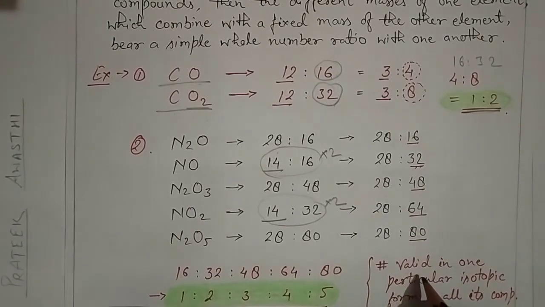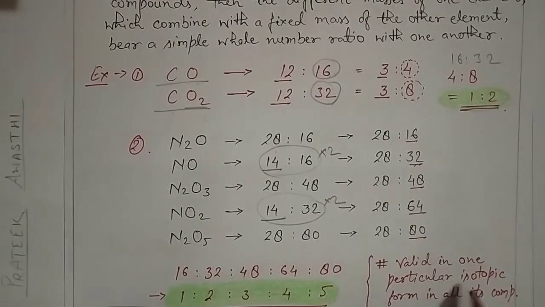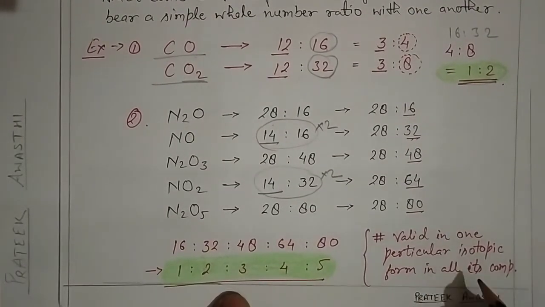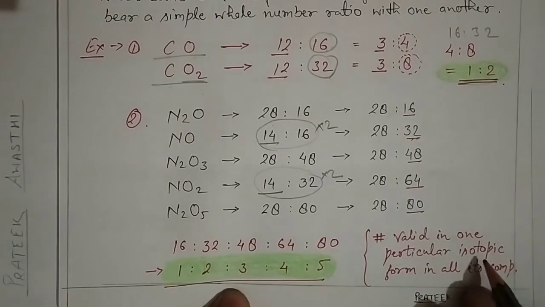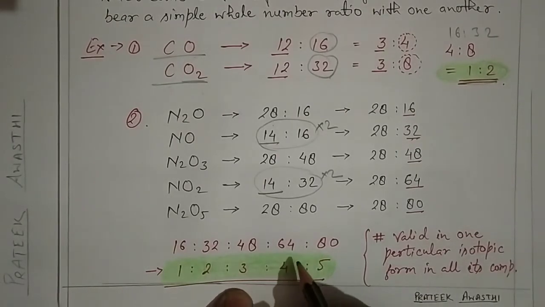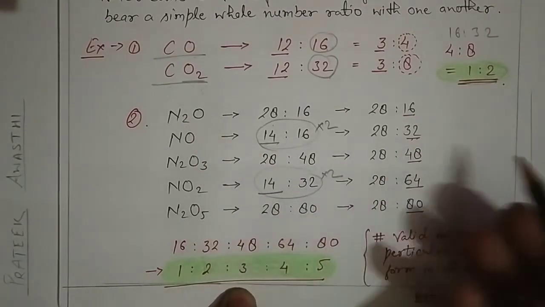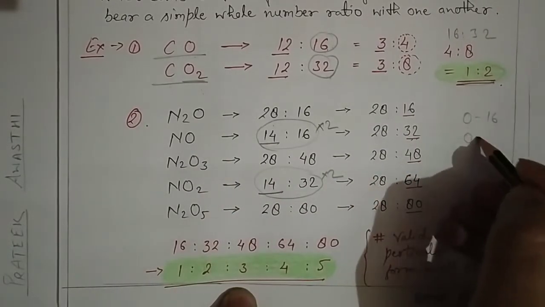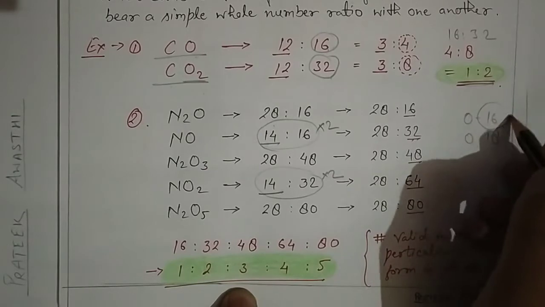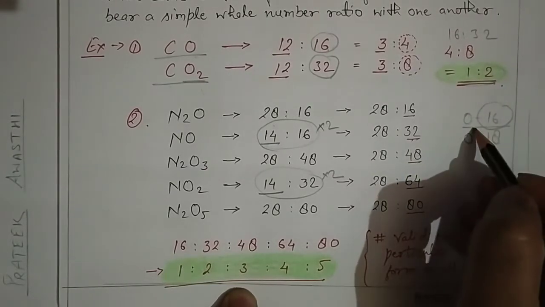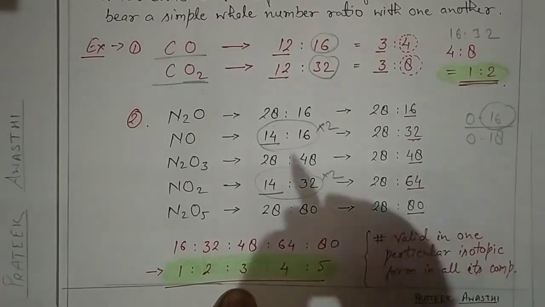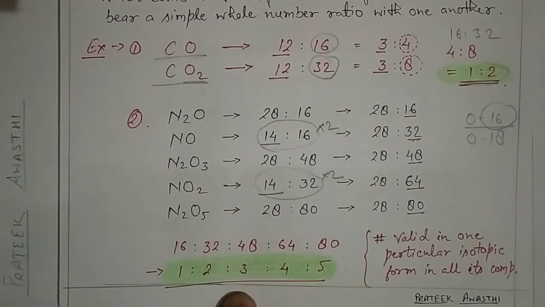But this rule is also valid only for particular isotopic forms in all compounds, because if we do not take the same isotopic form, then, like we know that oxygen also has different isotopes, one with atomic mass 16 and one with 18. So here we are considering only the atom of oxygen having atomic mass 16. Okay, so this is the law of multiple proportion.